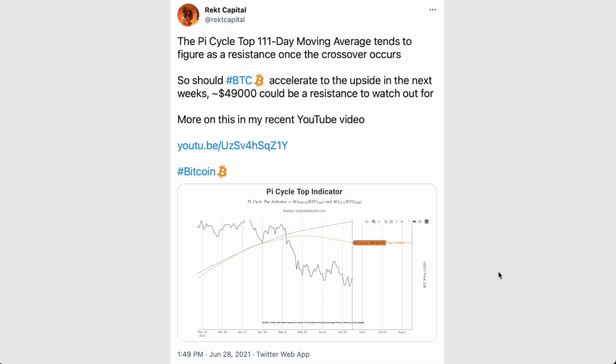We're going to be talking about the Pi Cycle Top Indicator. As we've been speaking over the past few weeks, we've had a few interesting developments in that data science indicator. So let's dive right into it.